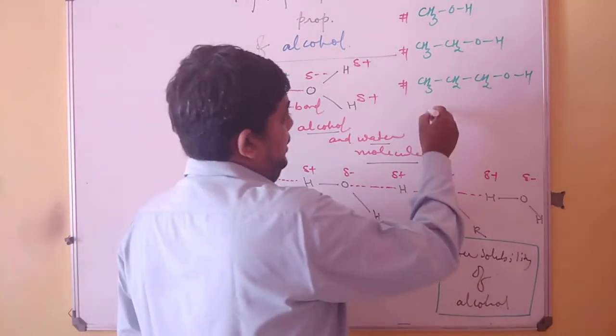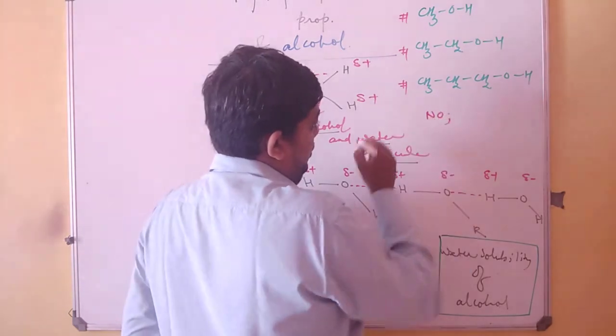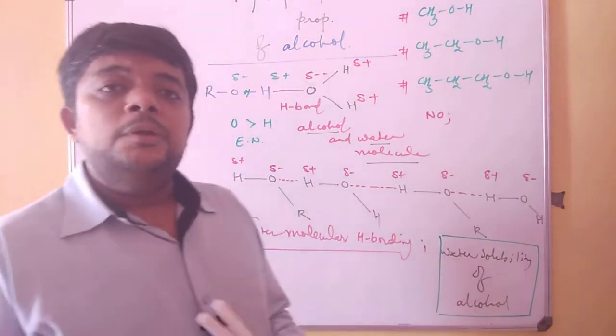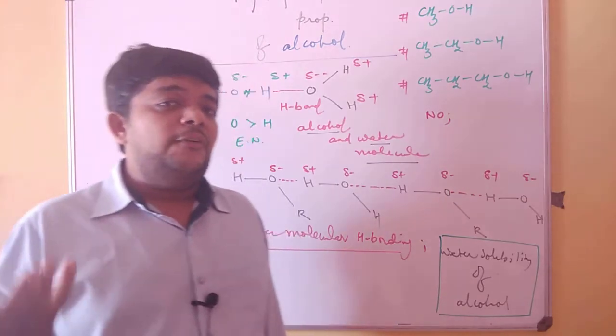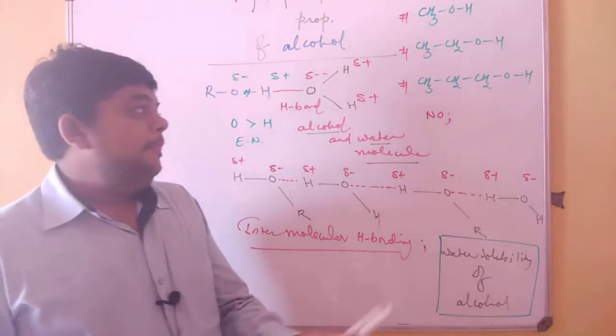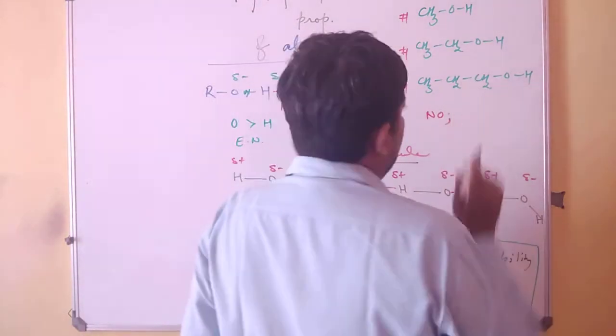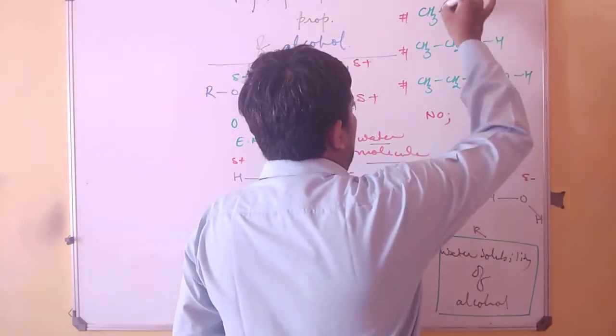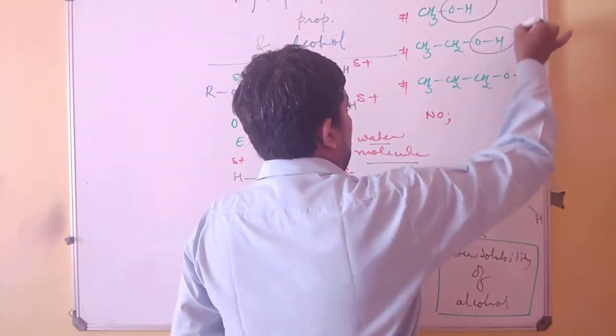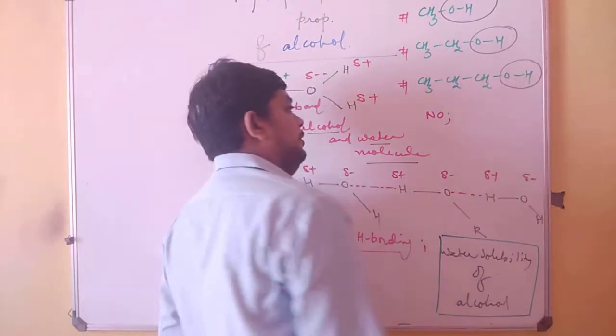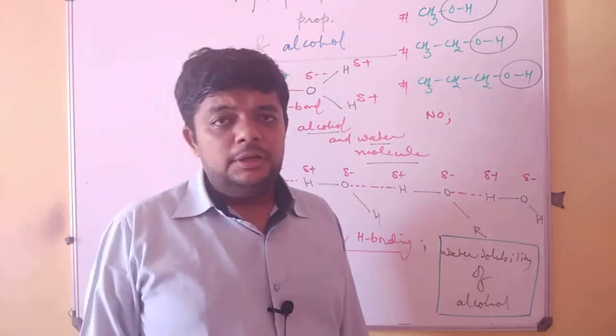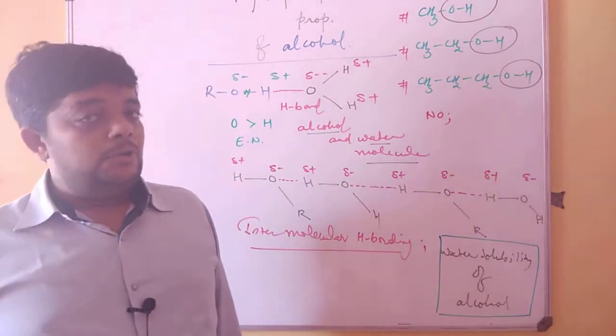My answer will be no. Once our answer is no, we always need to justify the trend of solubility. In all these three cases, we are quite sure that this highly polar portion will always form a bond with water and become soluble in water.